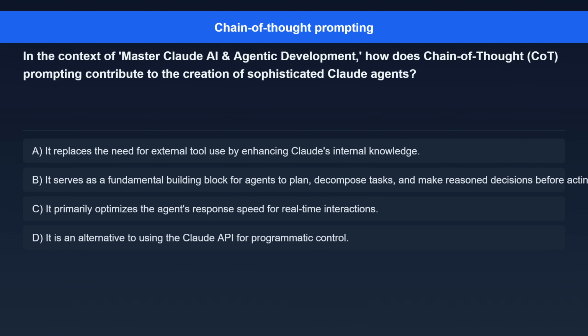Question 9. In the context of Master Claude AI and Agentic Development, how does chain of thought (COT) prompting contribute to the creation of sophisticated Claude agents? Option A, it replaces the need for external tool use by enhancing Claude's internal knowledge. Option B, it serves as a fundamental building block for agents to plan, decompose tasks, and make reasoned decisions before acting. Option C, it primarily optimizes the agent's response speed for real-time interactions. Option D, it is an alternative to using the Claude API for programmatic control.